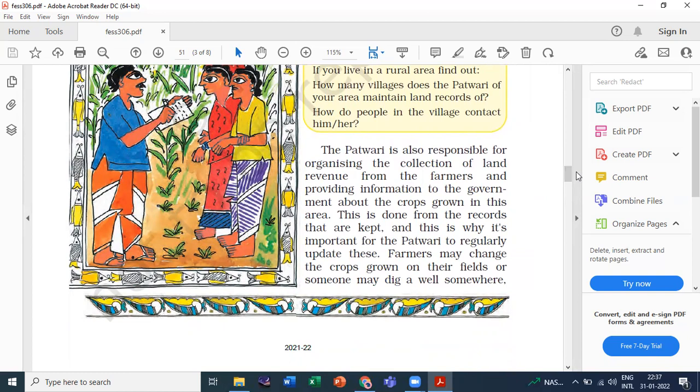So from this paragraph you get two points of the work of the patwaris. The first point is above, and the second point is the patwari is also responsible for organizing and collecting land revenue from the farmers. And the third point is they provide information to the government about the crops grown in this area, and this is done from the records that they keep. Okay, so this is the third point.